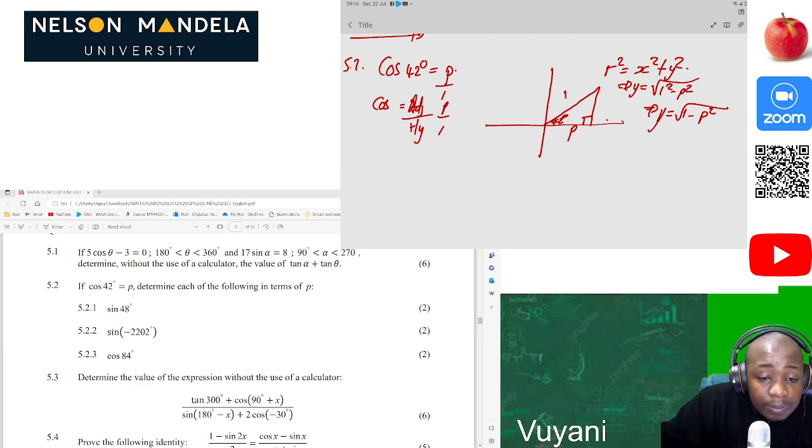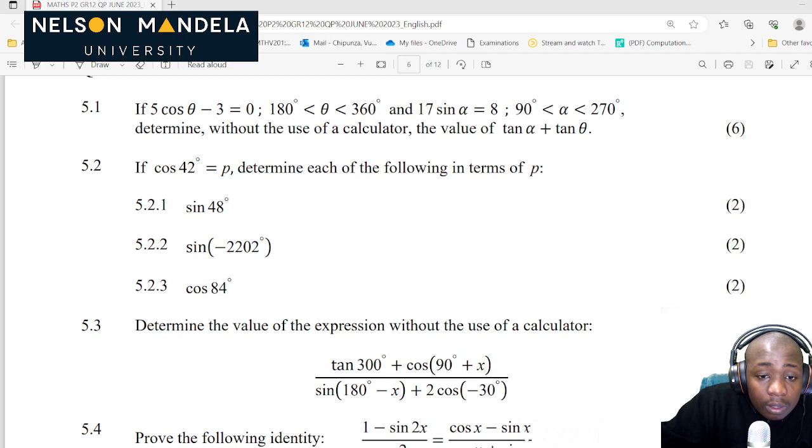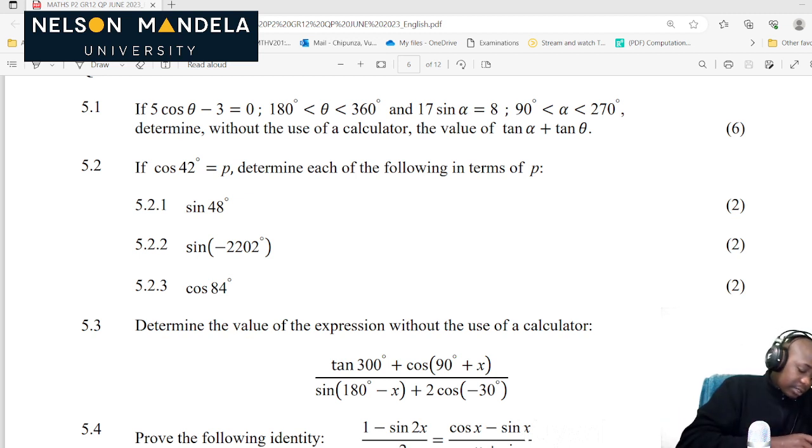Now let's answer the first question. What is sine of 48? Before we go further, we should be able to fill the whole triangle with all angles. So the missing angle in 5.2.1: let's say 180 minus 90 minus 42.